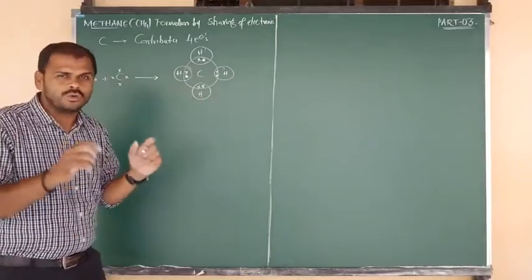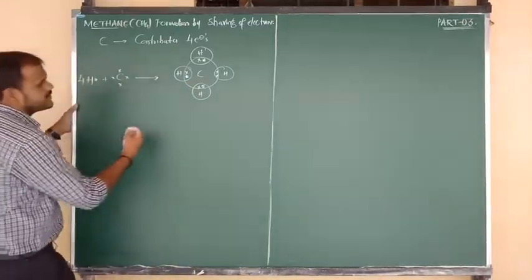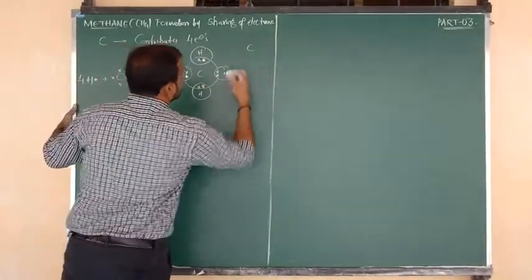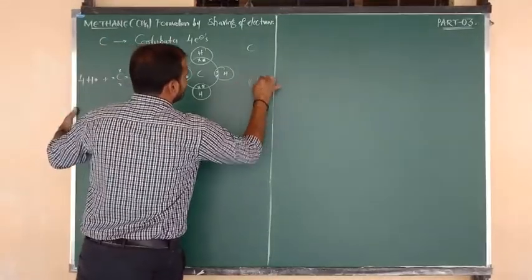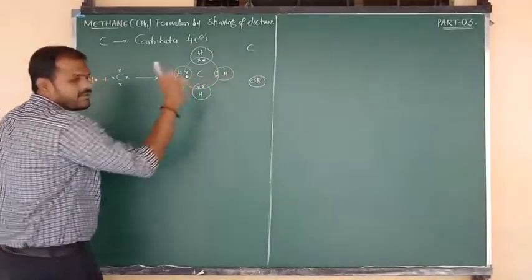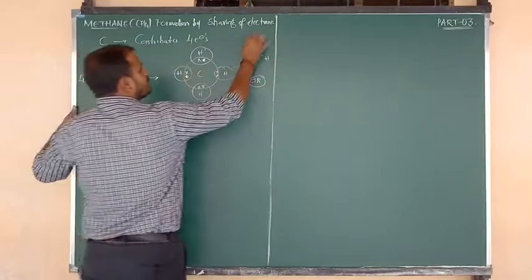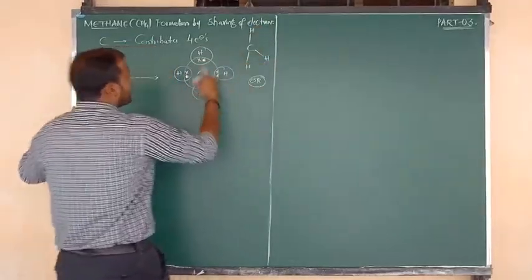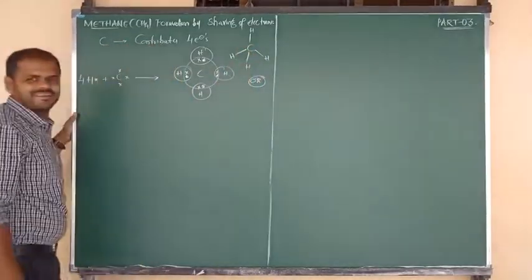Now I am going to show you one more short symbol. The central atom is carbon, so I am going to write C here. We can write this diagram in one more form. Between carbon and hydrogen, by sharing of one electron pair, we can form the covalent bond. Above the plane, one more electron pair, one more covalent bond. Below the plane, one more electron pair, you can write one more covalent bond. Left of the plane, one more electron pair. Here also you can write one more electron pair.